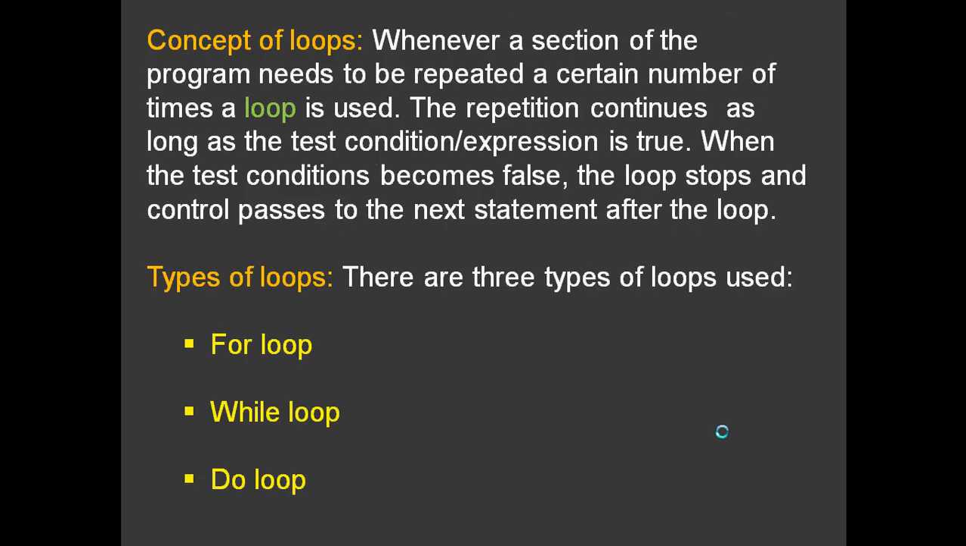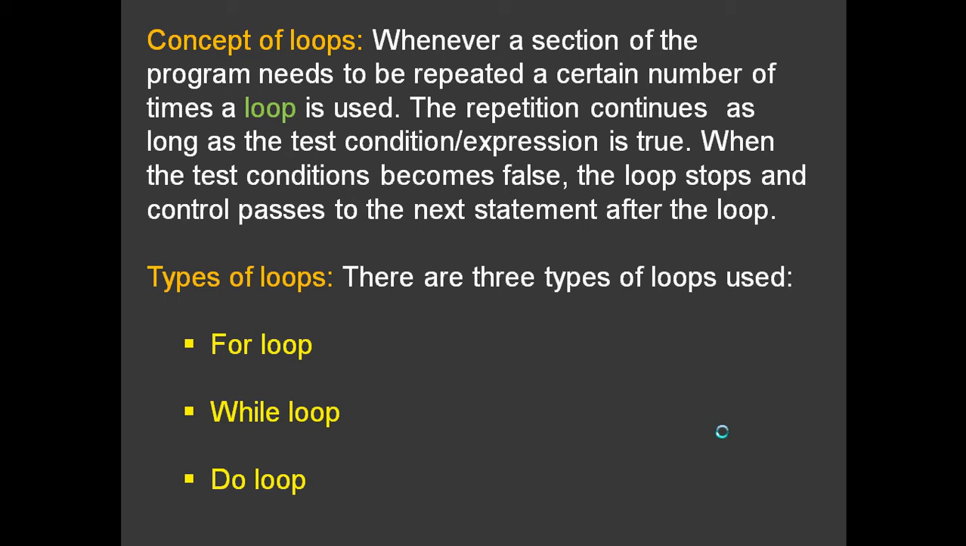So what is a loop? Whenever a section of the program needs to be repeated a certain number of times, a loop is used. A section of the program, not all of the program, mostly related to the program logic, the formula. The repetition continues as long as the test condition, or the expression, which is a boolean expression, may be true or false. As long as it is true, that condition will be executed. But when the test condition becomes false, the loop will stop, and the control will pass on to the next statement after the loop.